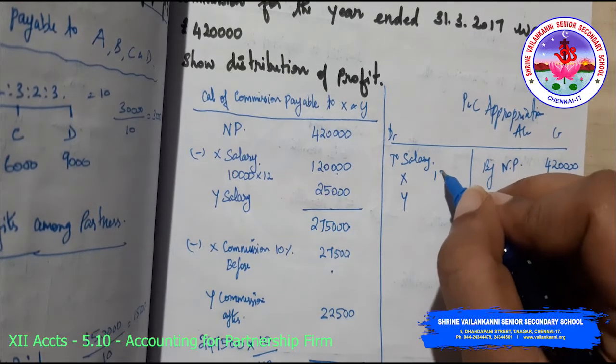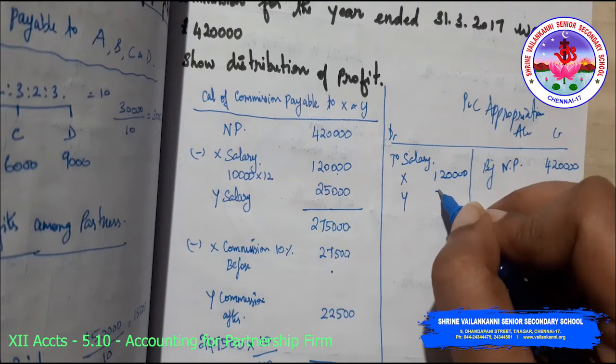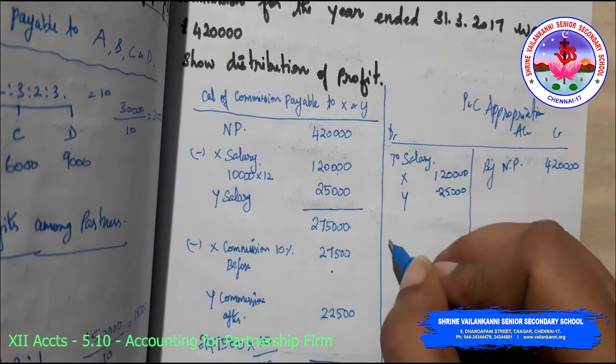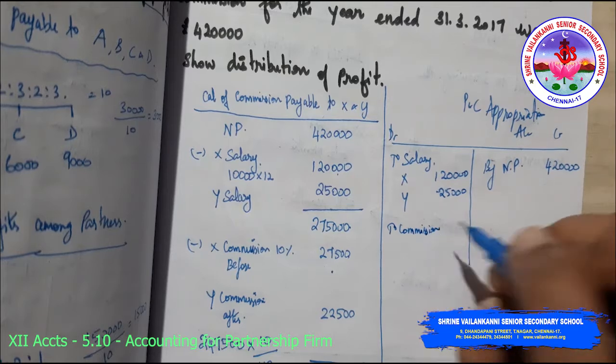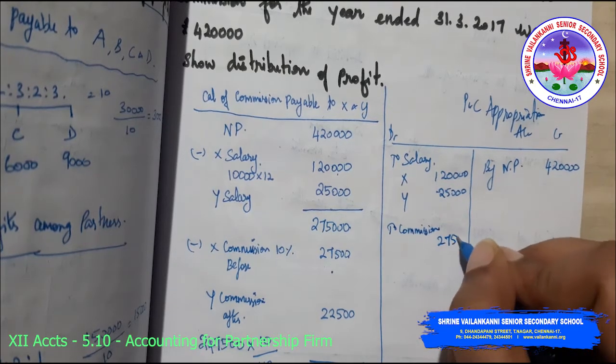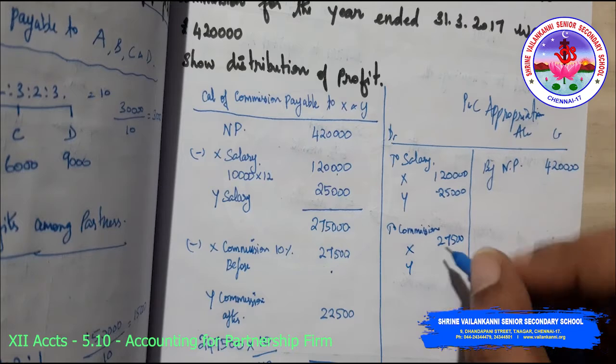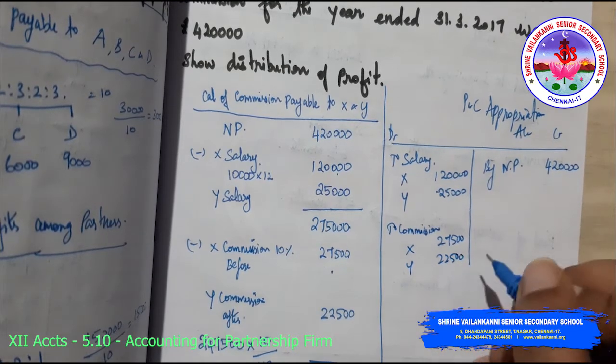Okay, so 1,20,000, 25,000, to commission, 27,500 for X, and for Y it is 22,500.